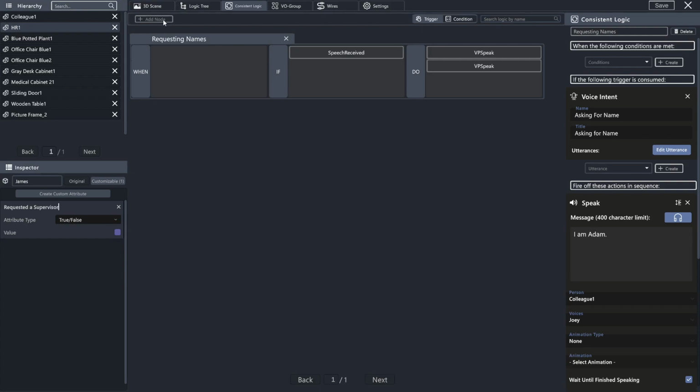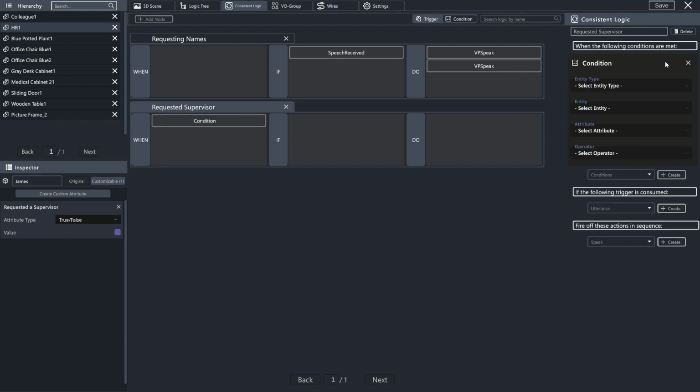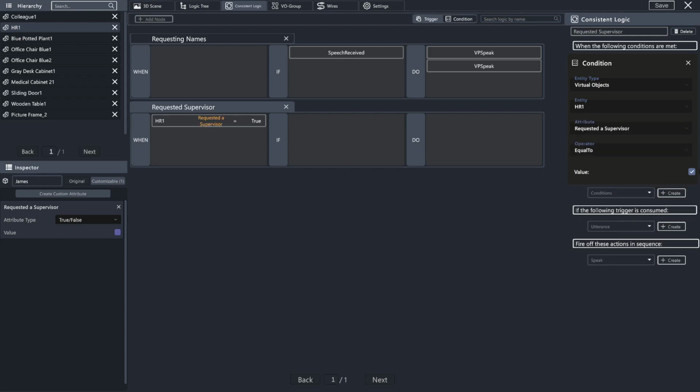And just like last time, we are going to add a node, requested supervisor. And unlike last time, we are going to create a condition. And we're just going to quickly find where we did this. So we went with our colleague 1, or HR1, sorry. Requested a supervisor where it's equal to false.